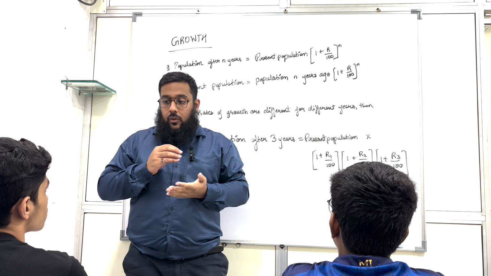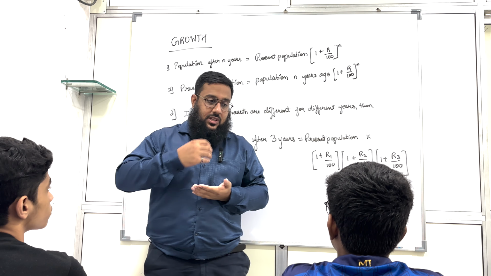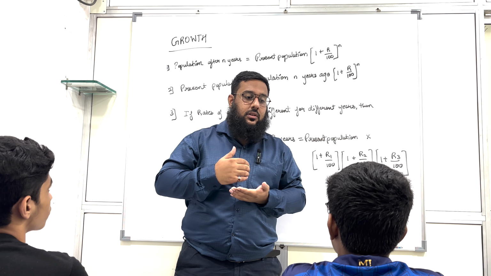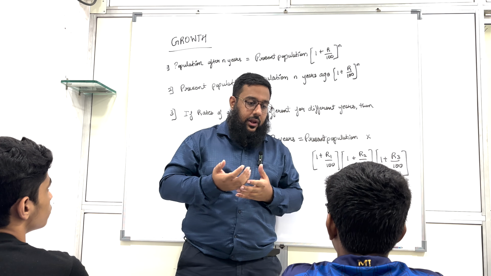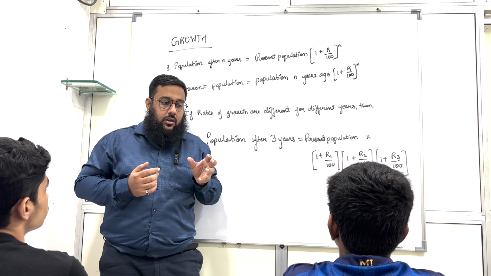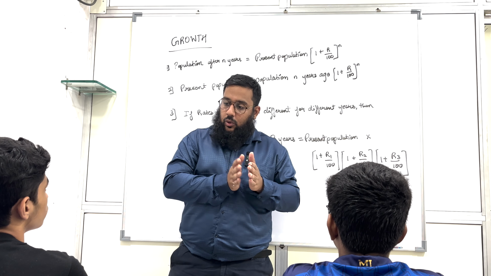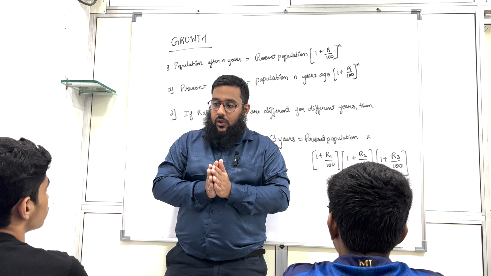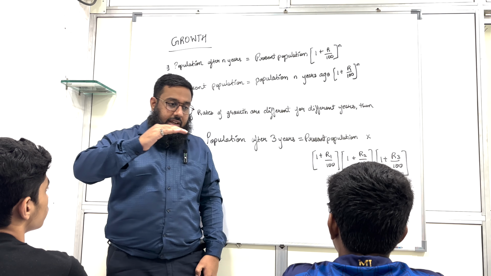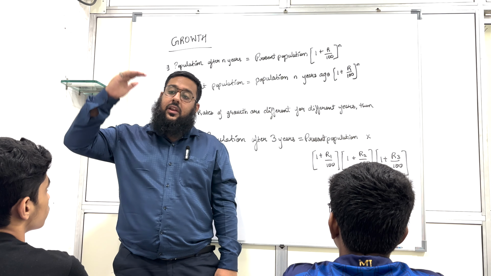Now, what is the rate of growth? If something is growing, at what speed is it growing? The speed that tells us the growth in an amount of time is called the rate of growth. For example, your height is increasing by this much percent every year.